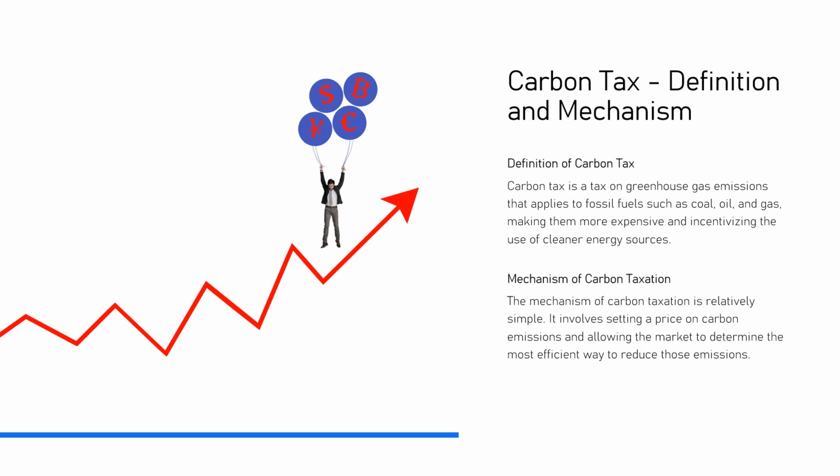Carbon tax definition and mechanism. Definition of carbon tax. Carbon tax is a tax on greenhouse gas emissions that applies to fossil fuels such as coal, oil, and gas, making them more expensive and incentivizing the use of cleaner energy sources. Mechanism of carbon taxation. The mechanism of carbon taxation is relatively simple. It involves setting a price on carbon emissions and allowing the market to determine the most efficient way to reduce those emissions.